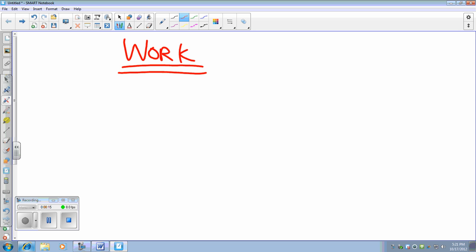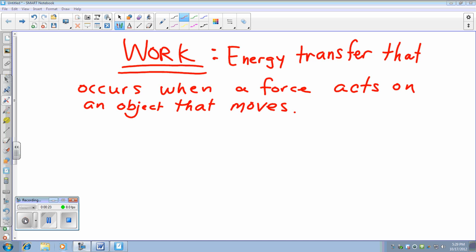The definition for work is going to be an energy transfer that occurs when a force acts on an object that moves. So the equation for work that we're going to be thinking of initially is that work, capital W, not to be confused with weight, which is sometimes represented with a W as well, is equal to the force applied multiplied by the displacement. Now, work itself is a scalar quantity, meaning that direction does not matter.